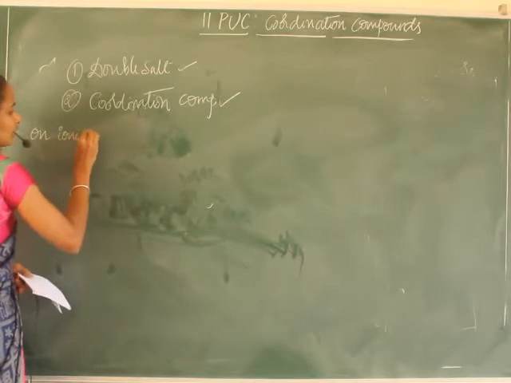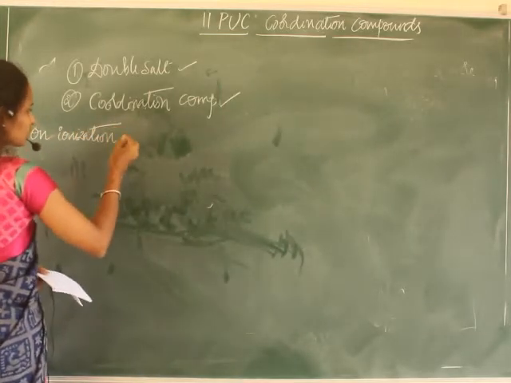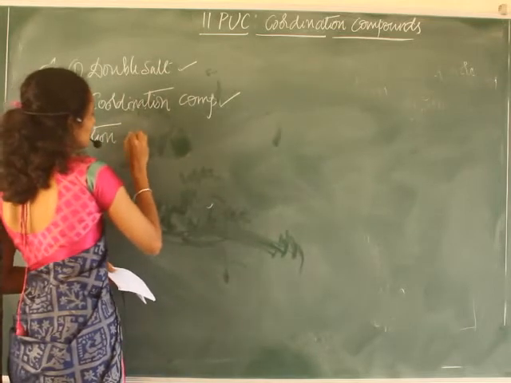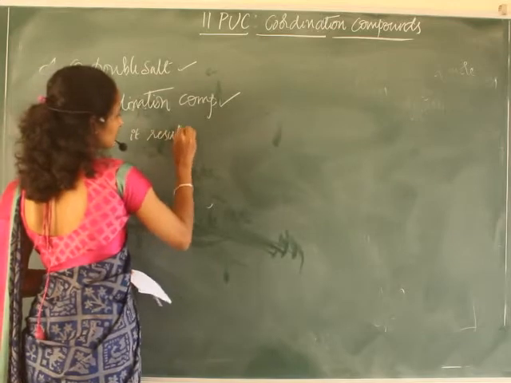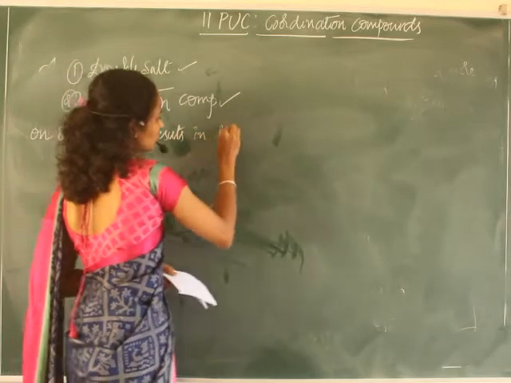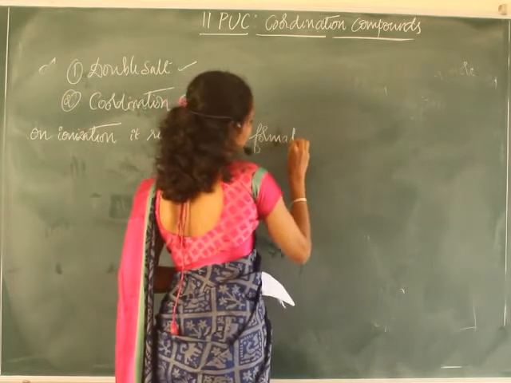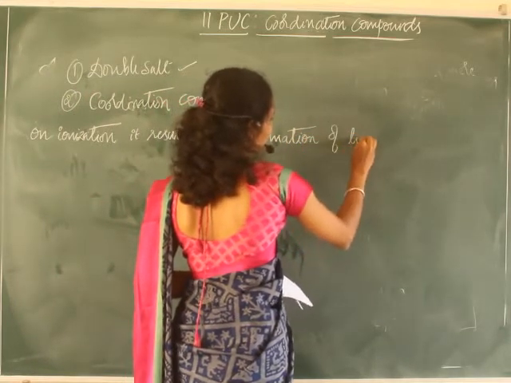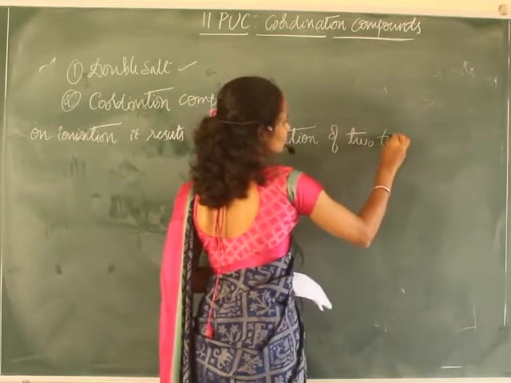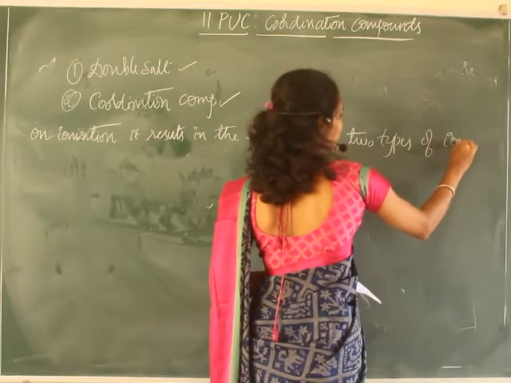On ionization, it may or may not ionize, but on ionization it results in the formation of two types of ions.